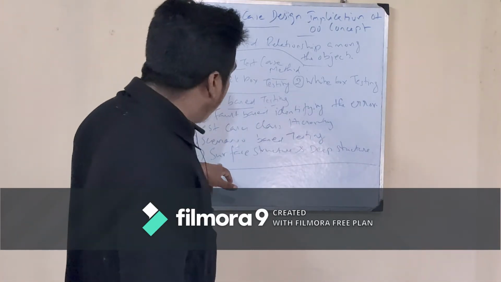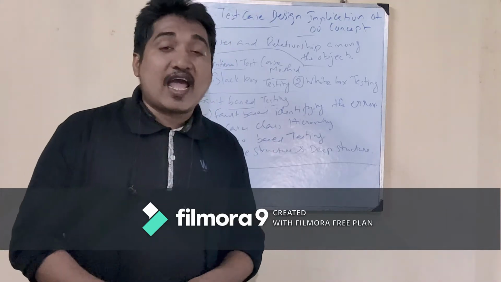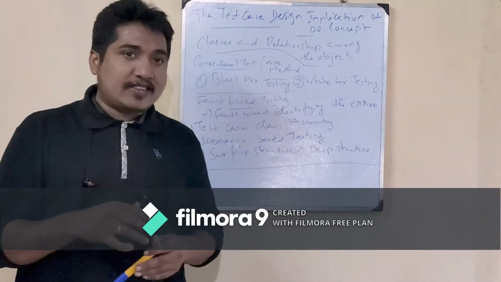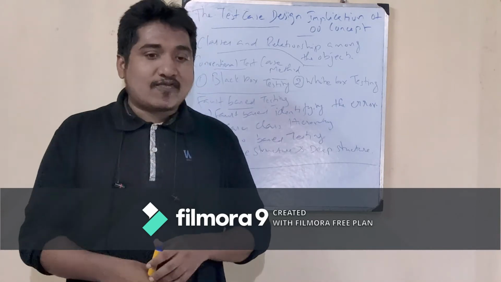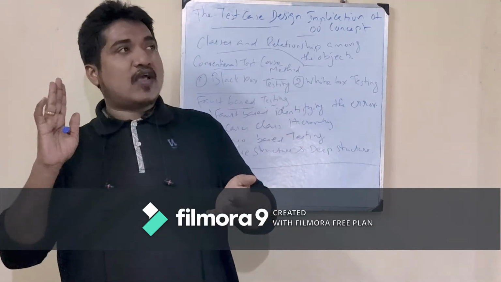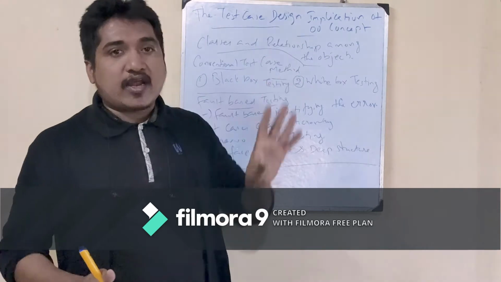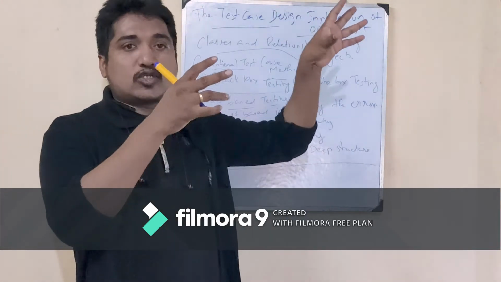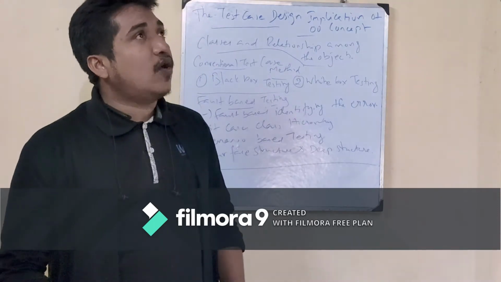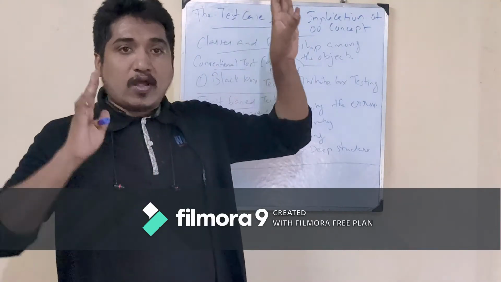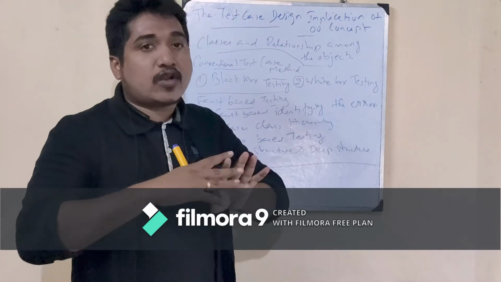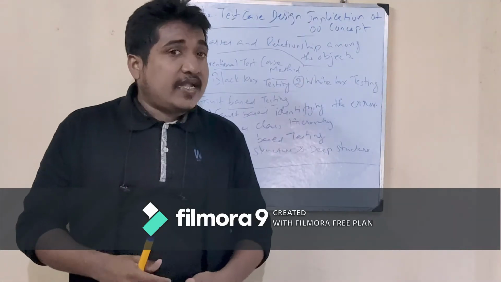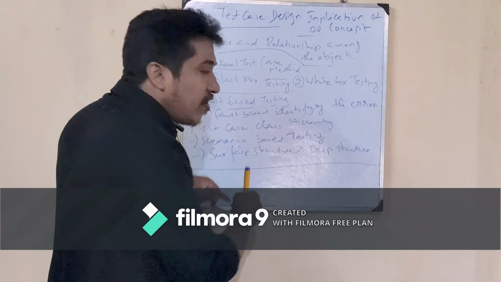And next one they told about the surface structure and deep structure. Surface means just the top level, the outline level, where we just see one architecture. Suppose we are outside and we have one building showing. We just see that building from outside, this building is good like that. Just the outside view of the building, that is nothing but a surface structure.